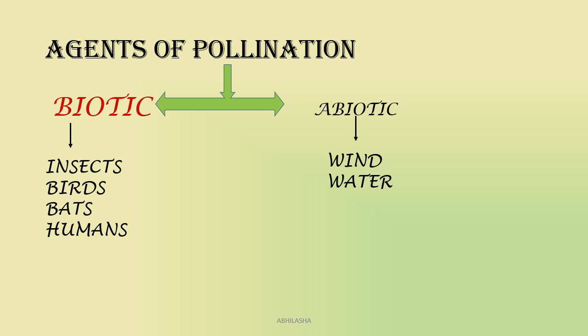And second, plants produce a large number of pollens to compensate for loss of pollen, because pollination is very uncertain. There are no guarantees that pollen will land on the correct stigma at the correct time. So in cross-pollination, a large number of pollens have to be produced. Now let's take a look at the agents and how they work.